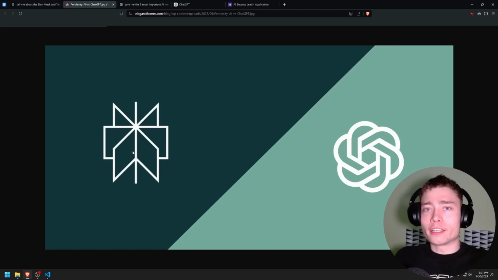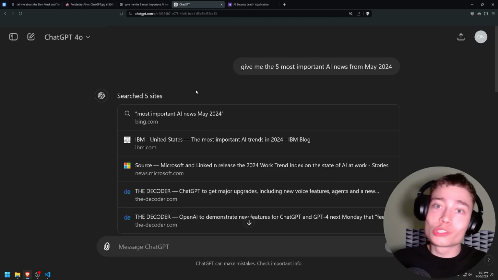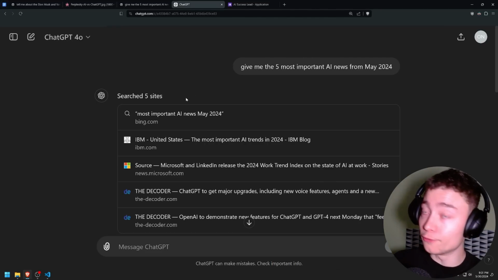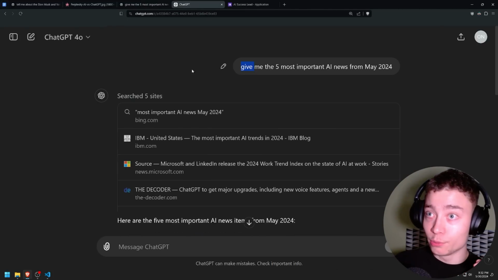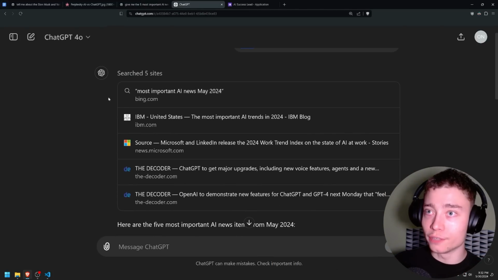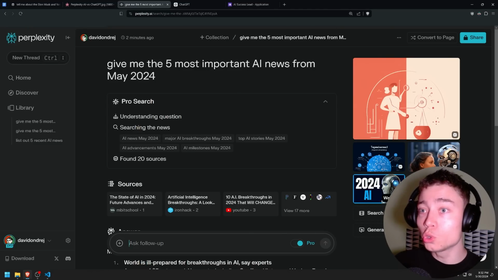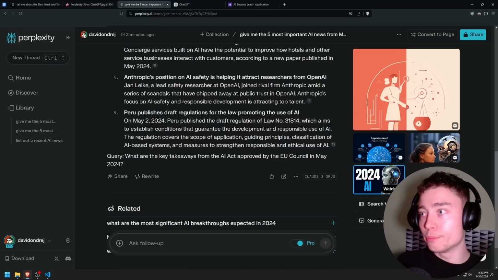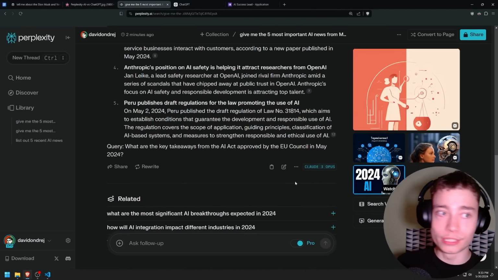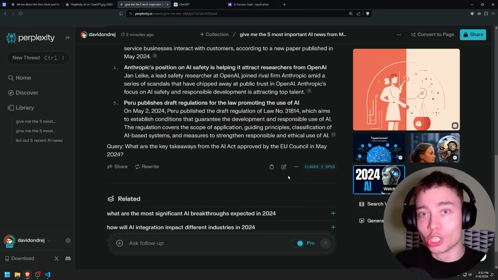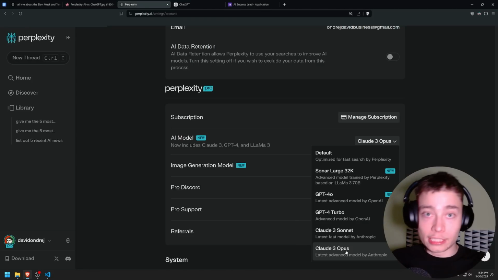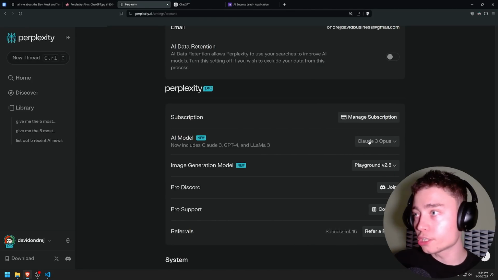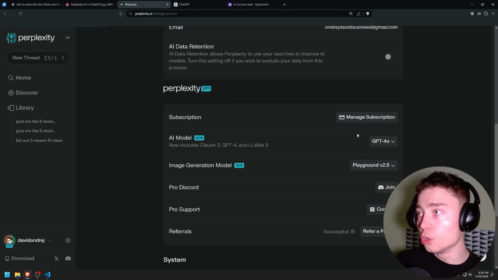Now, you might be thinking, but David, ChatGPT can also search the web, and you're right. However, Perplexity is a completely different level. Check this out. In ChatGPT, if we look at this, it's not even 5 sites, it's actually 3. While Perplexity went through 20 different websites, and we can see all of them are different sources. But what's even better is that, as you can see, I'm using Claude 3 Opus, meaning in Perplexity, you can choose which LLM you want to use. And this is also why a lot of programmers prefer to use Perplexity, because you can use Claude 3 Opus to generate the code and then switch to GPT-4o to debug the code.